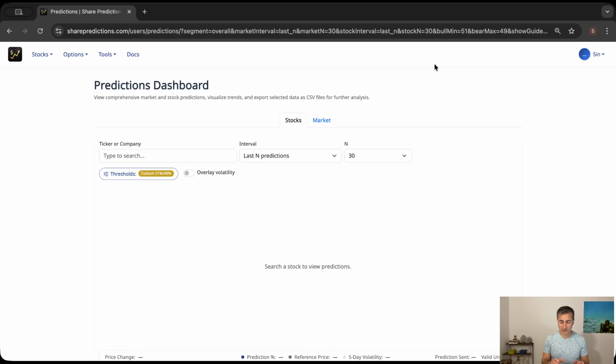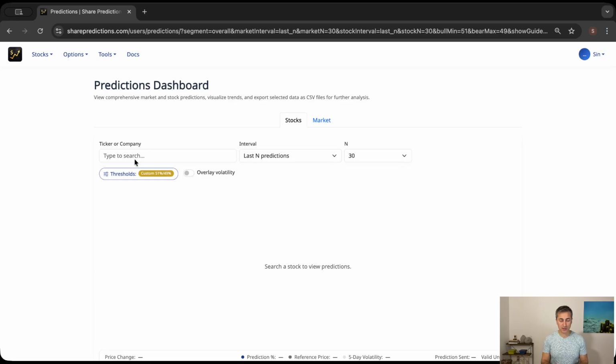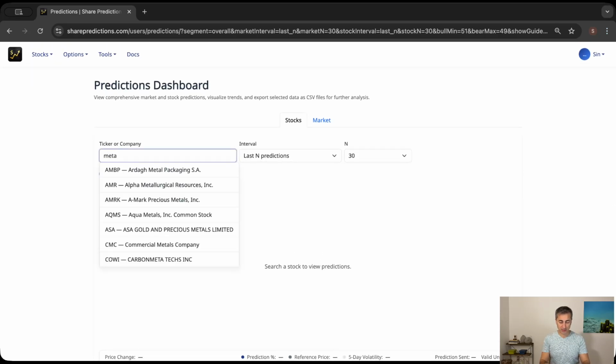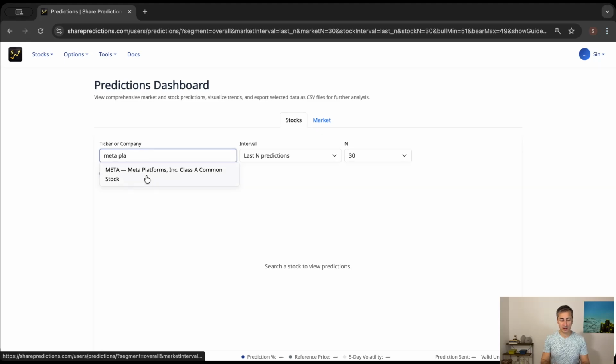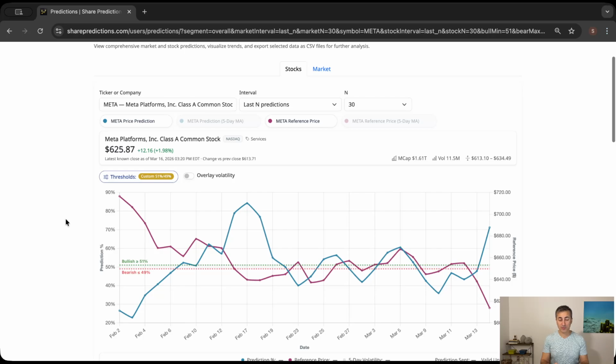In this episode today, we are going to be looking at the latest prediction trends of meta platforms at sharepredictions.com. So if I switch my screen onto the Share Predictions dashboard, after you log in, on the left hand side here you have the stocks tab and the first one, predictions dashboard. You click on that one, then you end up on the screen and you can just search for meta platforms and there we find it, which brings us the prediction trends of meta platforms.